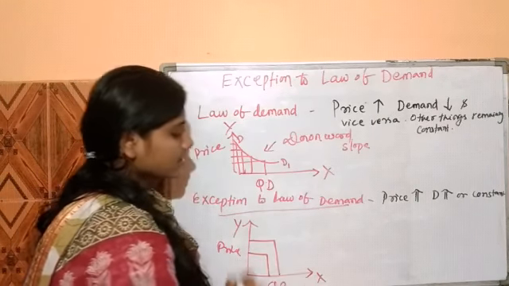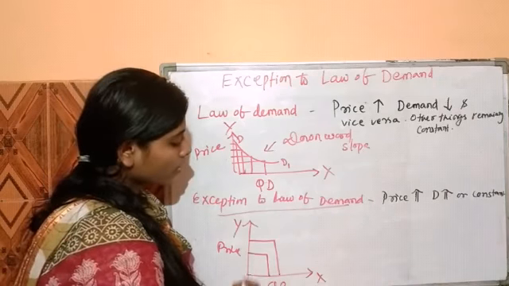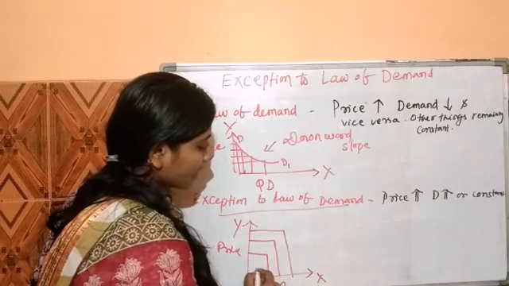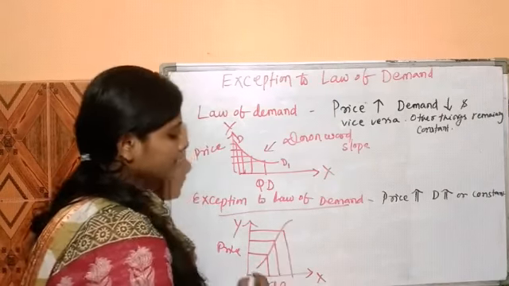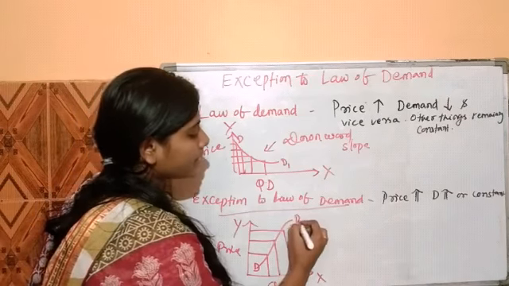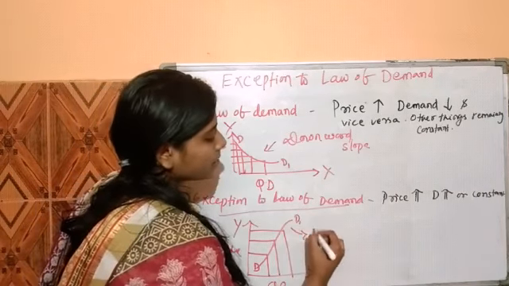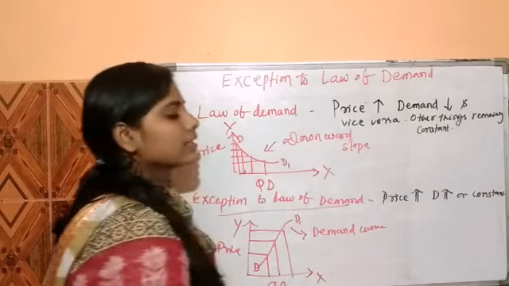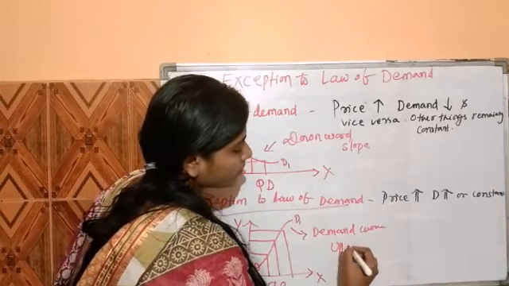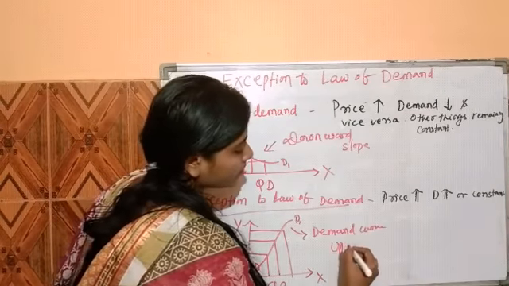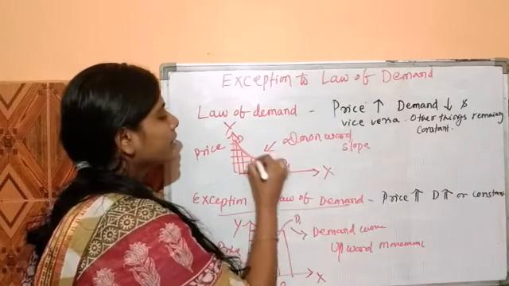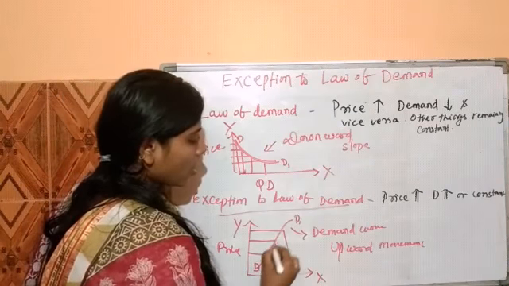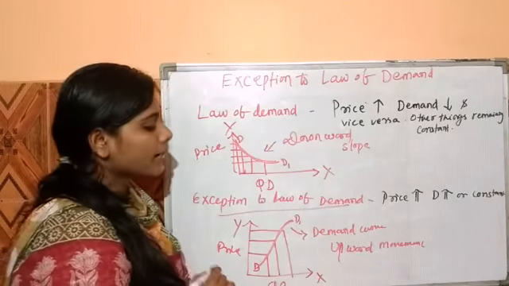And the curve is D and D1. This is the demand curve. This is a downward movement and this is an upward movement of the demand curve.